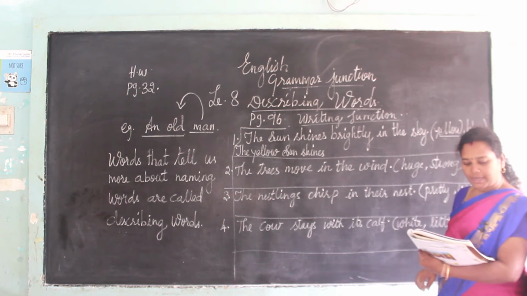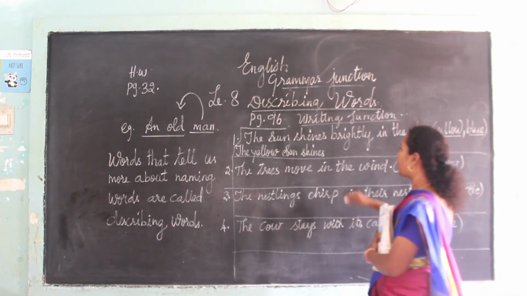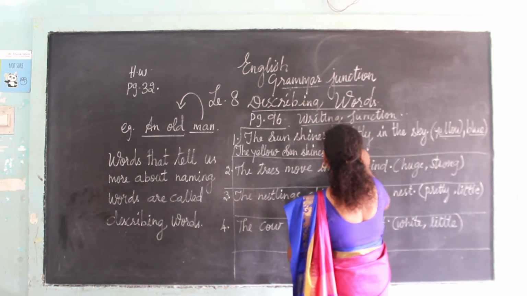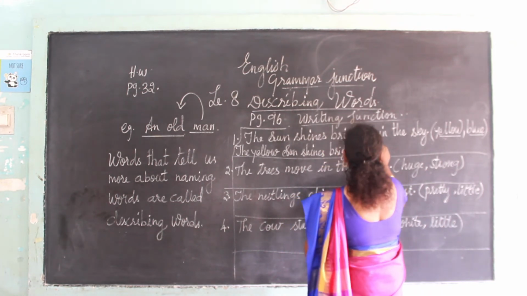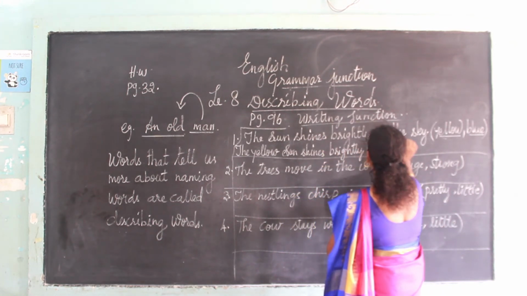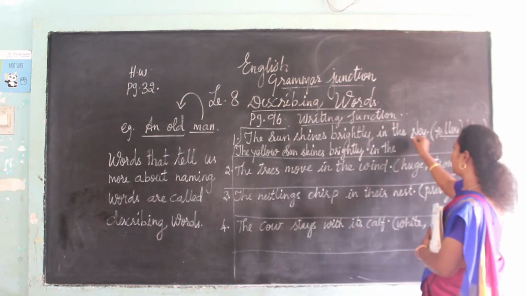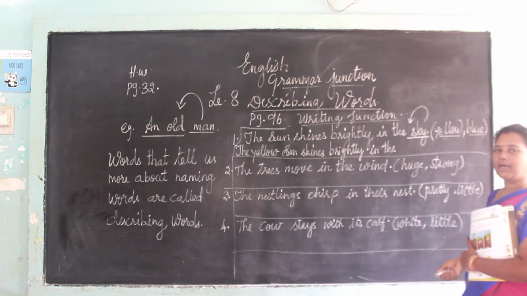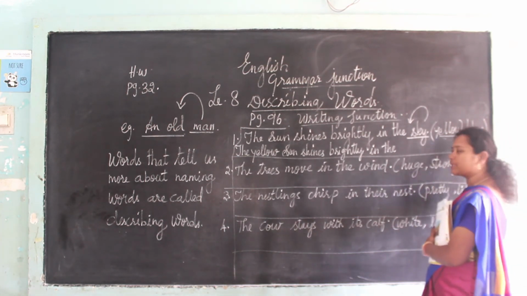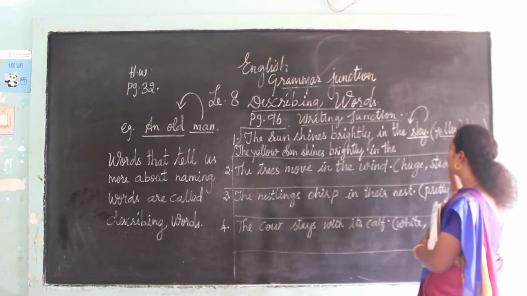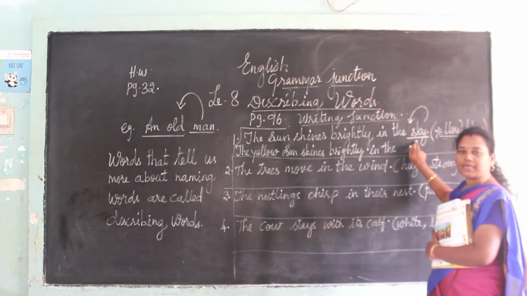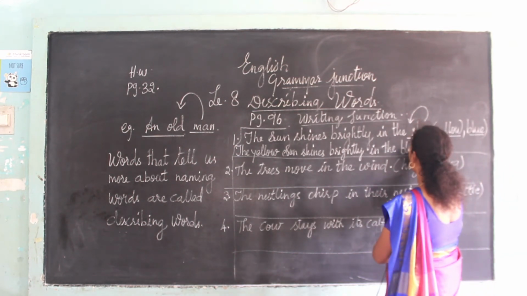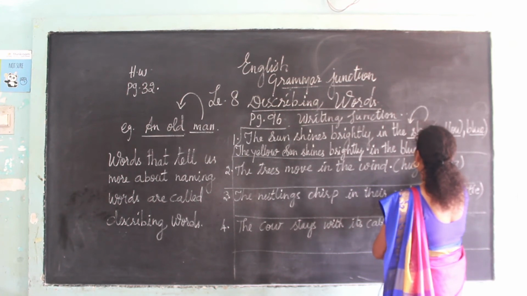The yellow sun shines brightly in the, what is the naming word in the last word? It is sky. So sky, before it you have to add the describing word. Okay, so sky, what is the color of the sky here? Blue. Okay, so write down in the blue sky.